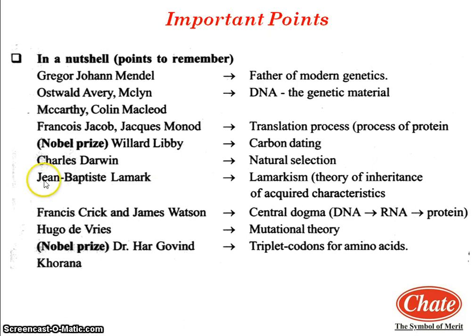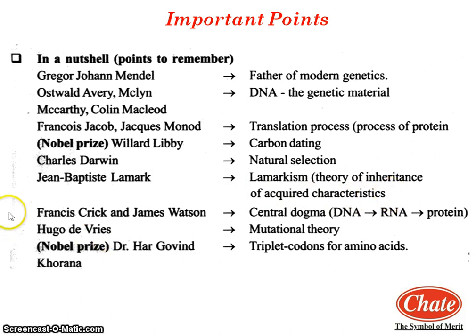Now, the next scientist name is Jean-Baptiste Lamarck. Jean-Baptiste Lamarck proposed that the activities of the organism are responsible for their evolution, and this is known as Lamarckism. Lamarckism is also known as the theory of inheritance of acquired characteristics.